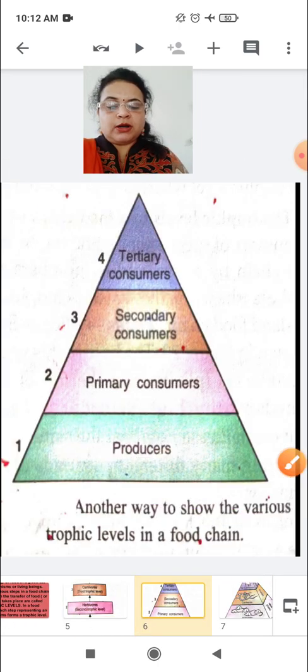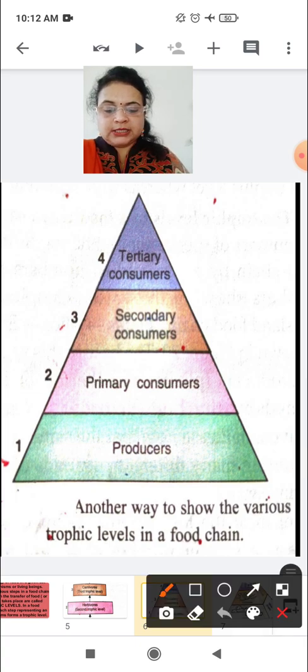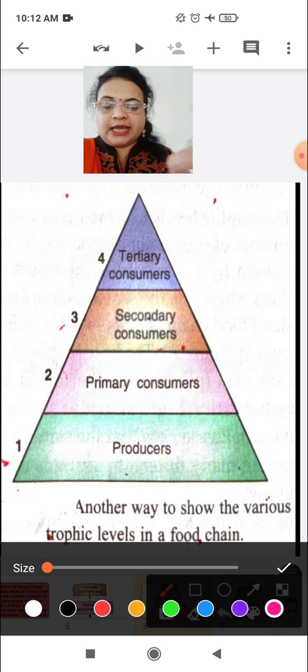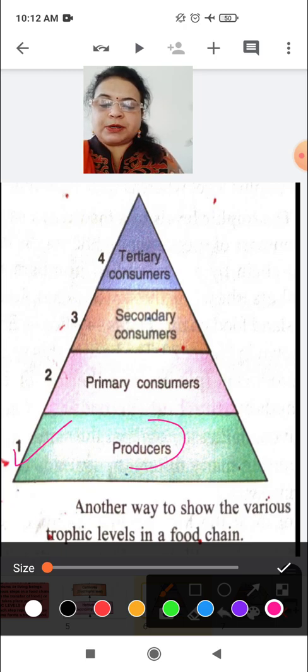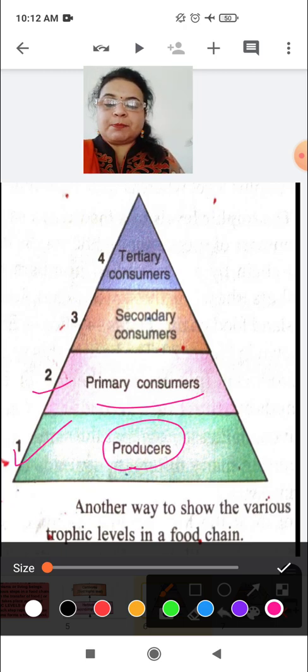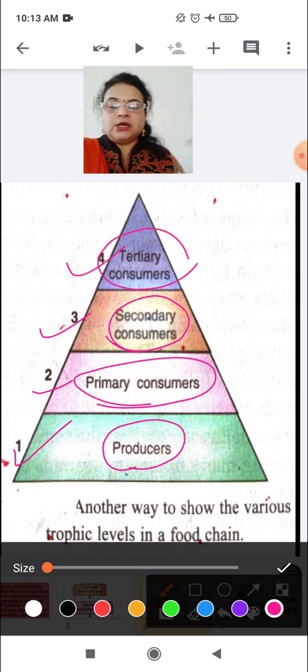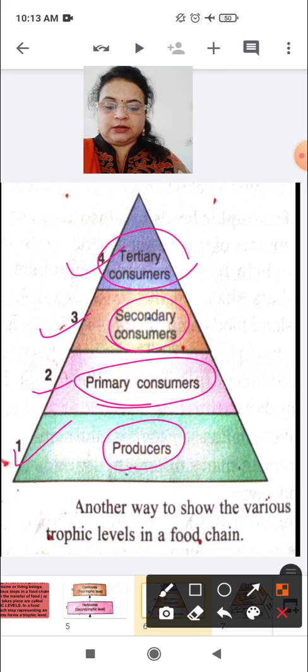There is one more way to present trophic levels in a food chain. In this you will see that levels are not named directly. The first trophic level is the producer, and then the second trophic level is the primary consumers. Then the third level is the secondary consumers, and the fourth one, the top, is tertiary consumers. So this is another way to show the various levels in a food chain.